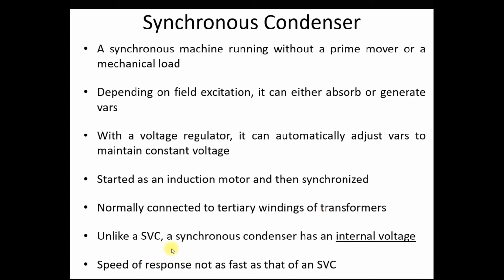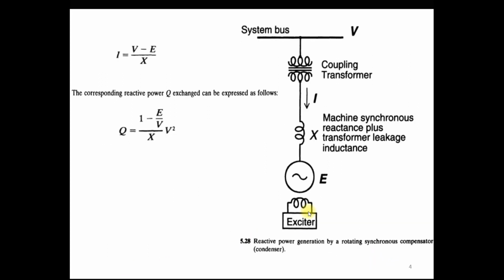And unlike the SVC, the synchronous condenser has an internal voltage because it works as a synchronous machine. So it generates the internal voltage, and the response time of this synchronous condenser is not as fast as that of the SVC because it is a rotating machine. So it takes time to respond for voltage regulation and to provide reactive power support at the load bus. You can see the single line diagram of the synchronous condenser here.